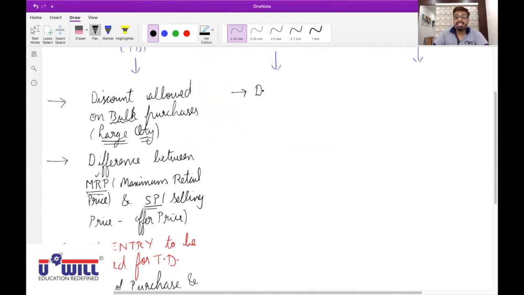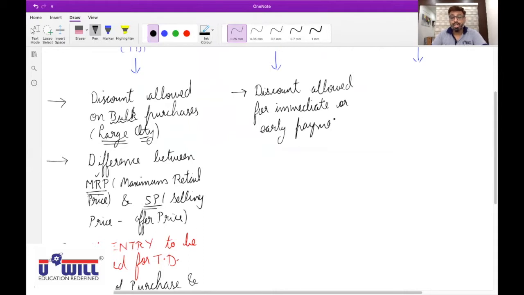So this is the discount allowed for either immediate payment or early payment. Did you all understand this or not? Yes, sir.